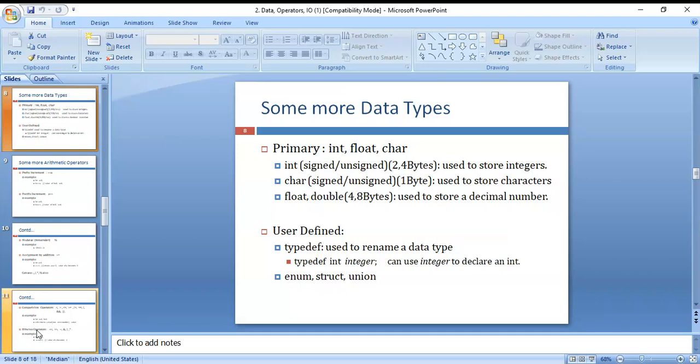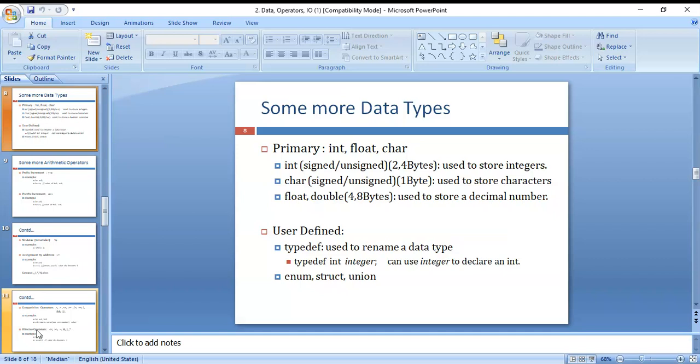32 bits. Next, character is also a primary data type. Primary data types are also called fundamental data types or basic data types. The character data type stores only 1 byte. Only characters can be stored, so the space of a character is 1 byte. Signed and unsigned. Then there are floating point and double data types. Floating point is 4 bytes and double is 8 bytes.